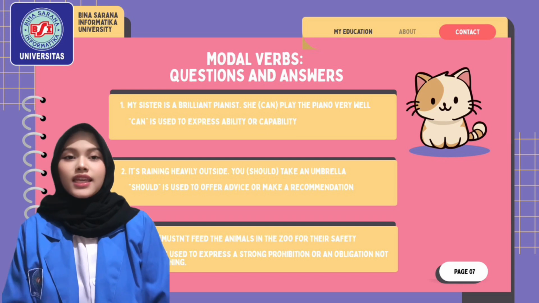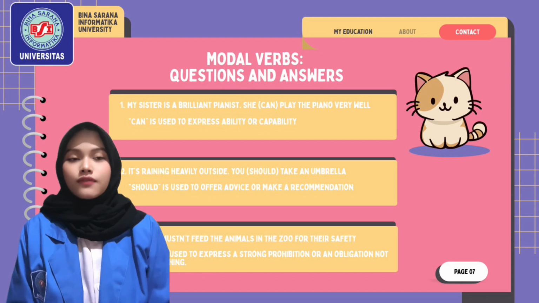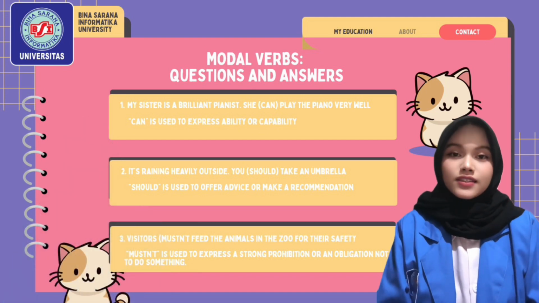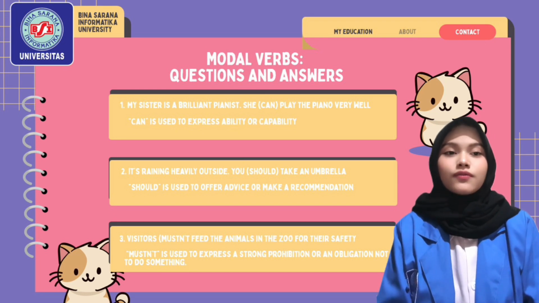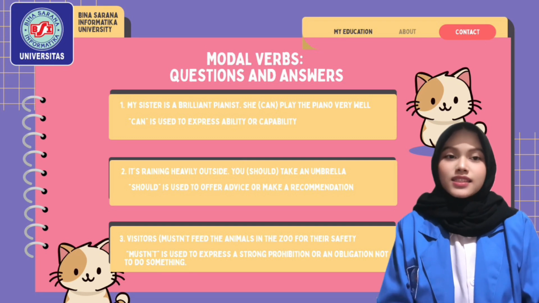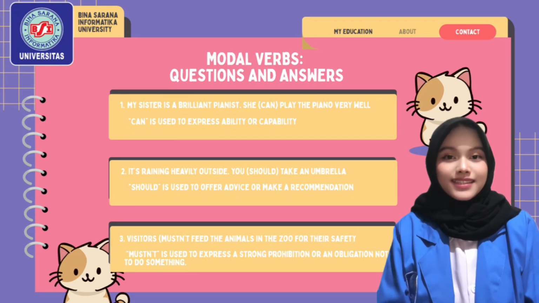Number 2: it's raining heavily outside. You should take an umbrella. Should is used to offer advice or make a recommendation. Number 3: visitors mustn't feed the animals in the zoo for their safety. Mustn't is used to express a strong prohibition or an obligation not to do something.